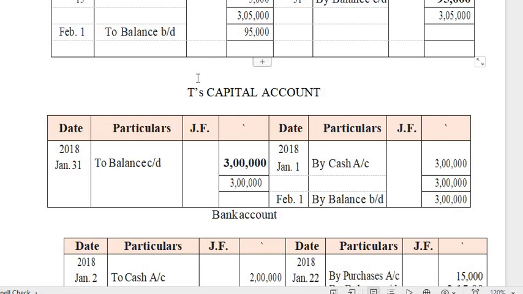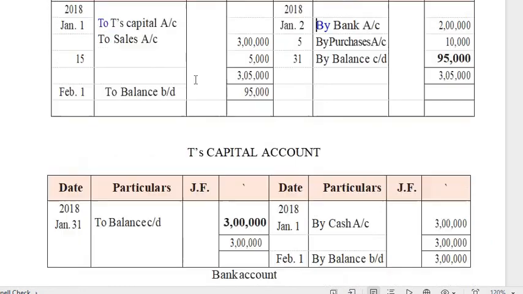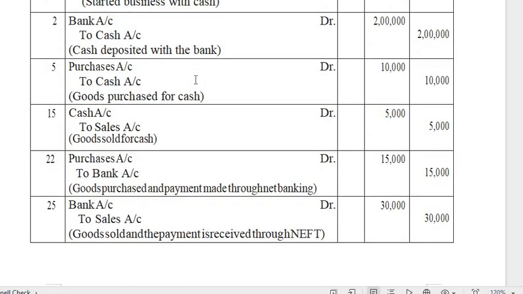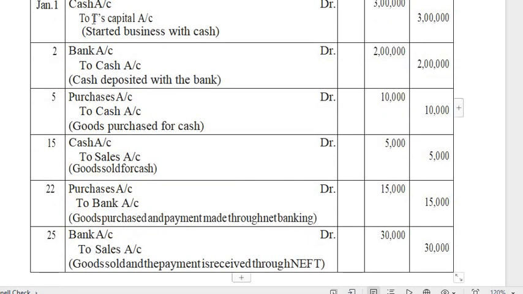Then the next, what is the next transaction involved? See here, the first one, cash and T's capital. Cash we have already completed. So bank only is there, so you have to prepare the bank account. See how many transactions involve bank. January 2nd you have a bank account. Then January 5th there is no bank account. January 15th also there is no bank account. January 22nd you have bank account, you have credited, and January 25th you have bank account on the debit. So you have to prepare a bank account.